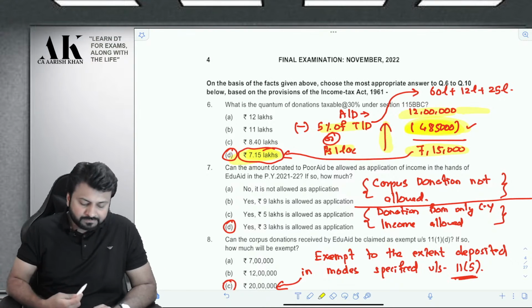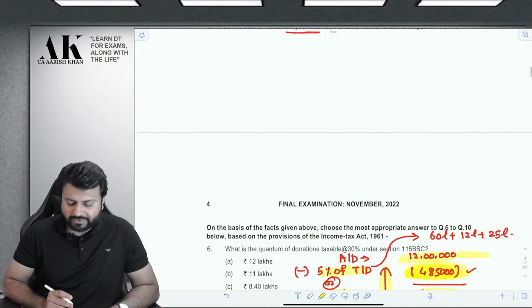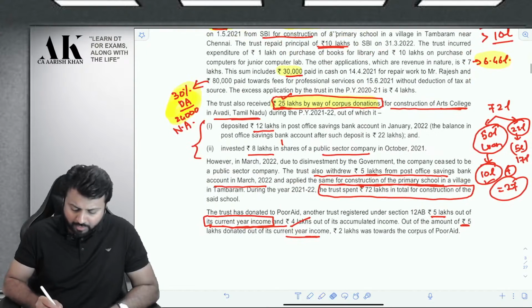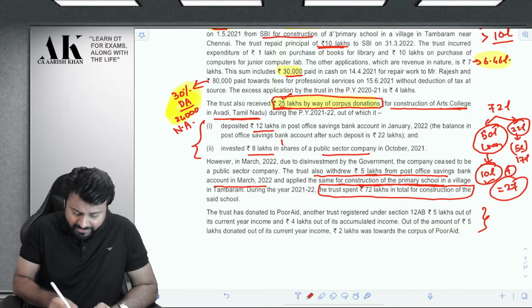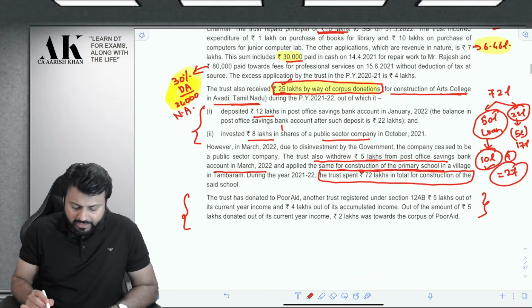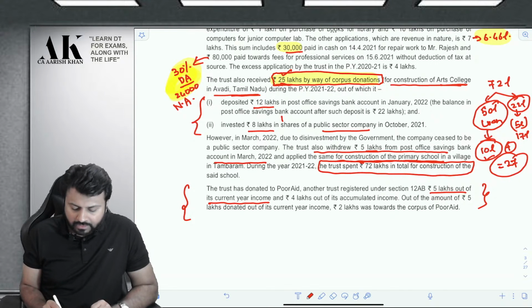Question number 7. Can the amount donated to poor aid be allowed as application in the hands of the trust in the previous year 21-22? If so, how much? Let us talk about how much donation will be allowed out of it. The discussion of donation is given here. The trust has donated to poor aid, another trust registered under 12AB, 5 lakhs. 5 lakh is donated out of current year's income and 4 lakh is donated out of its accumulated income.